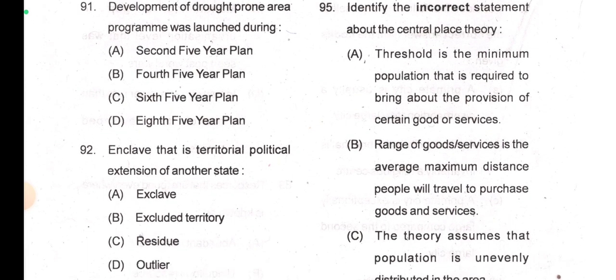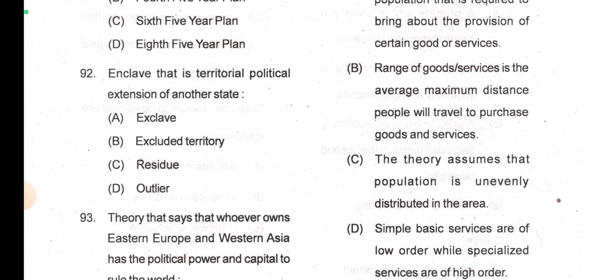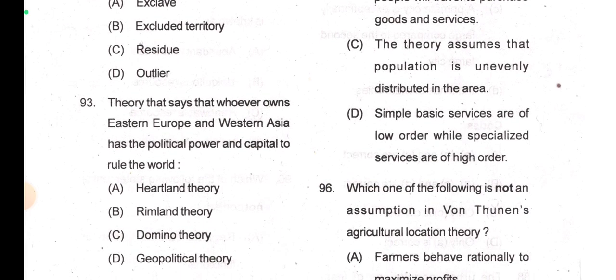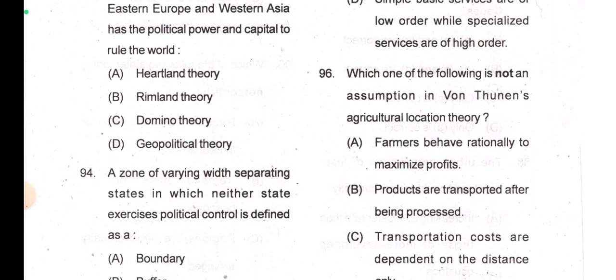Identify the incorrect statement. So threshold is the minimum population that is required to bring about the provision of certain goods or services. True. Range of goods or services is the average maximum distance people will travel to purchase goods and services. That is also true. The theory assumes that population is unevenly distributed in the area. That is not true. Simple basic services are of lower order while specialized services are of higher order. So option C is the correct answer here about the central place theory.